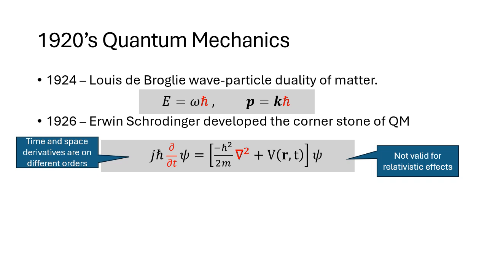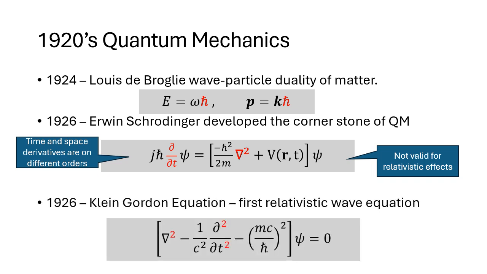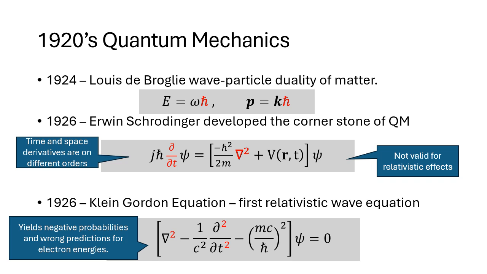Schrödinger himself noticed this issue and developed a relativistic version of his equation, though he decided not to publish it because it incorrectly predicted the hydrogen atom's emission spectrum. But Oscar Klein and Walter Gordon later published the same equation, now known as Klein-Gordon equation. Despite initial issues such as prediction of negative probabilities, the Klein-Gordon equation was eventually understood to correctly describe particles with zero spin, like pions.